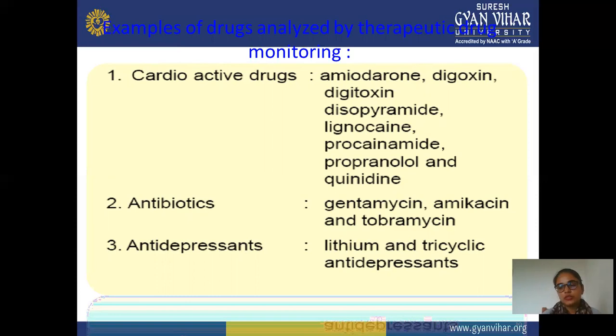Next is antibiotics. Examples are gentamicin, amikacin, and tobramycin. These are examples of antibiotics for which you can check the therapeutic effect of the particular drug. Next is antidepressants. Examples are lithium and tricyclic antidepressants. For these antidepressants, we can easily calculate the therapeutic effect with the help of some monitoring technique or certain methods.